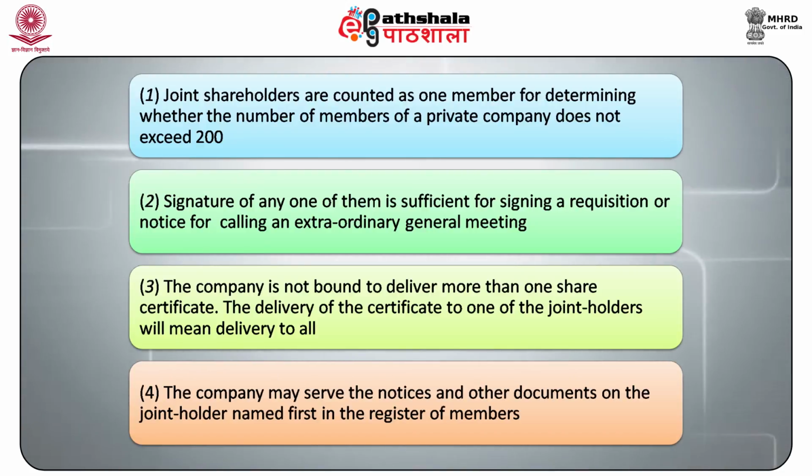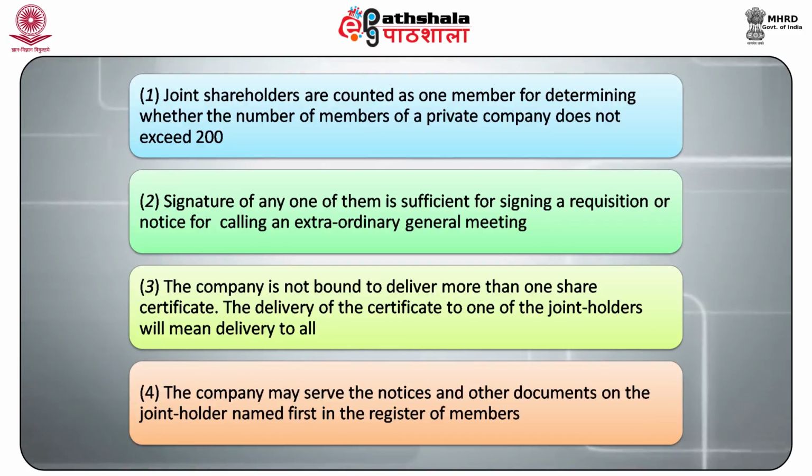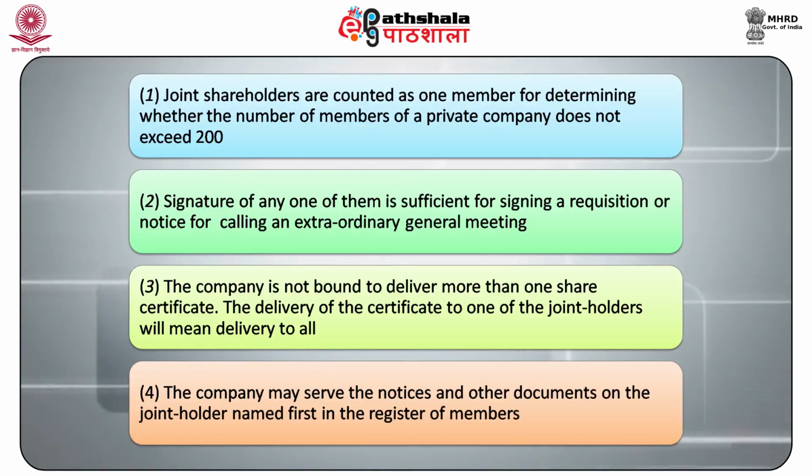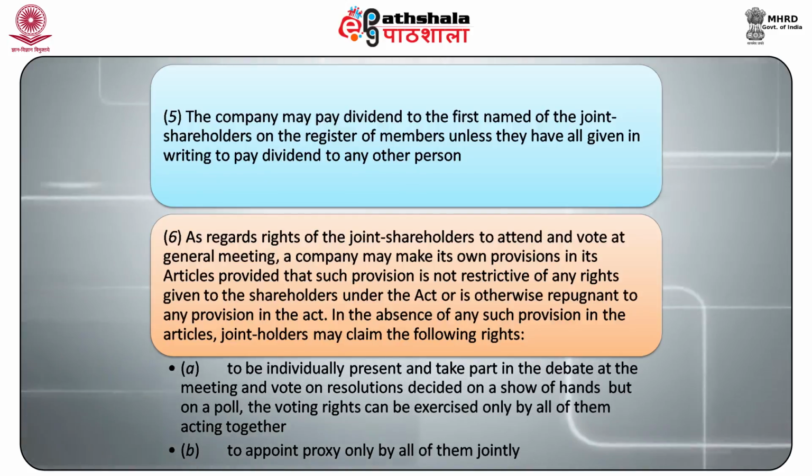The delivery of the certificate to one of the shareholders will mean delivery to all. Next, the company may serve notices and other documents on the joint holder named first in the register of members. Next, the company may pay dividend to the first named of the shareholders on the register of members unless they have all given in writing to pay dividend to any other person.